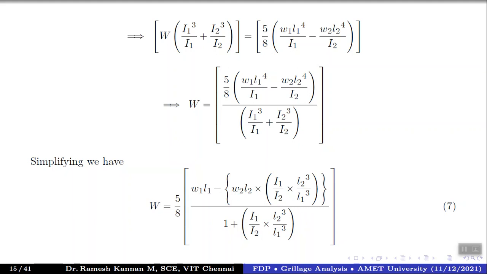So this is pretty important. We have found out what W is, and you can even simplify it further. If you take the conjugate or something like that, you can make this into this particular thing. So this finally becomes the capital W, the intensity at that point. This intensity is not only because of the one beam, it is for two beams acting in unison. So 5 by 8, W1 into L1 minus W2 into L2 into I1 by I2 multiplied by L2 cube divided by L1 cube, and divided by 1 plus I1 divided by I2 into L2 cube divided by L1 cube.